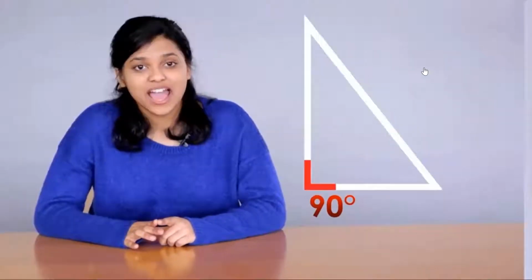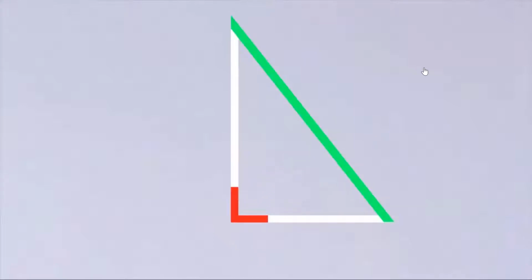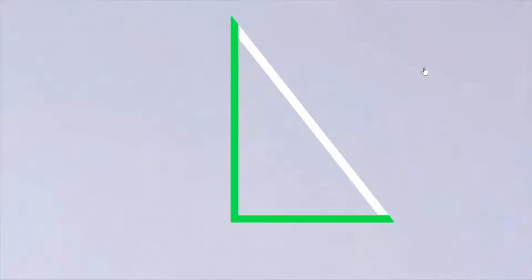Hi, my name is Shribos, and today we're going to be learning about the Pythagorean theorem. Now, the Pythagorean theorem is a formula which allows us to find the sides of a right triangle. And to do this, let's start off with the right triangle. Now, our right triangle has a 90-degree angle and 3 different sides. So if we look at our right triangle, the side opposite the right angle here is known as the hypotenuse, and it's always the longest side of this triangle. The other 2 sides, which make up the 90-degree angle, are known as the legs.